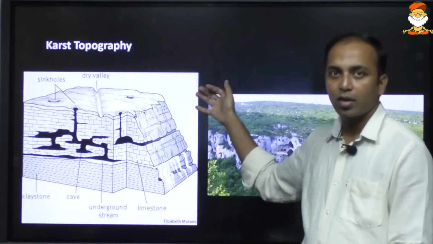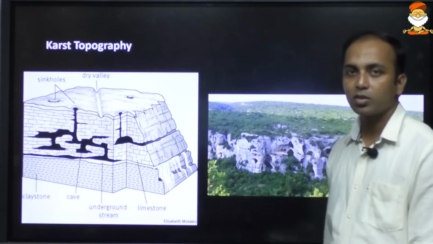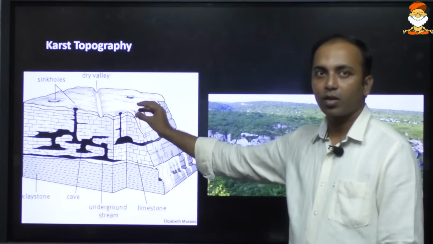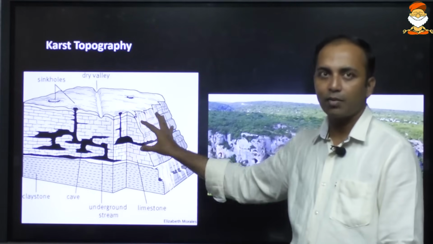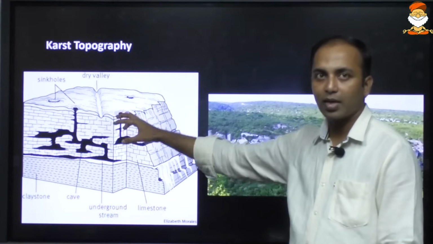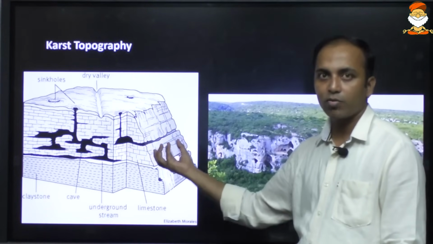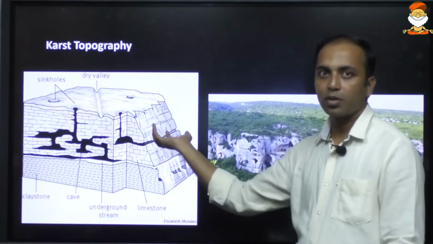And here again, when the underground water comes out from the other side, this is known as a spring. Karst topography is the landform that is formed in those regions wherein the material is mainly made up of limestone. So water and limestone will react and lead to the formation of this structure, which is a kind of eaten up structure.